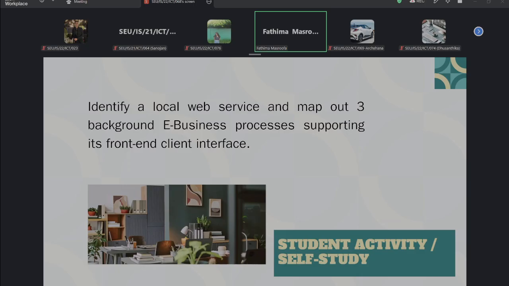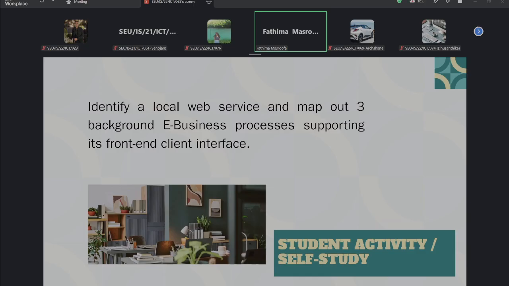Apart from this, the student activity I gave is about identifying a local web service and mapping out three background e-business processes supporting its front-end client interface, right?